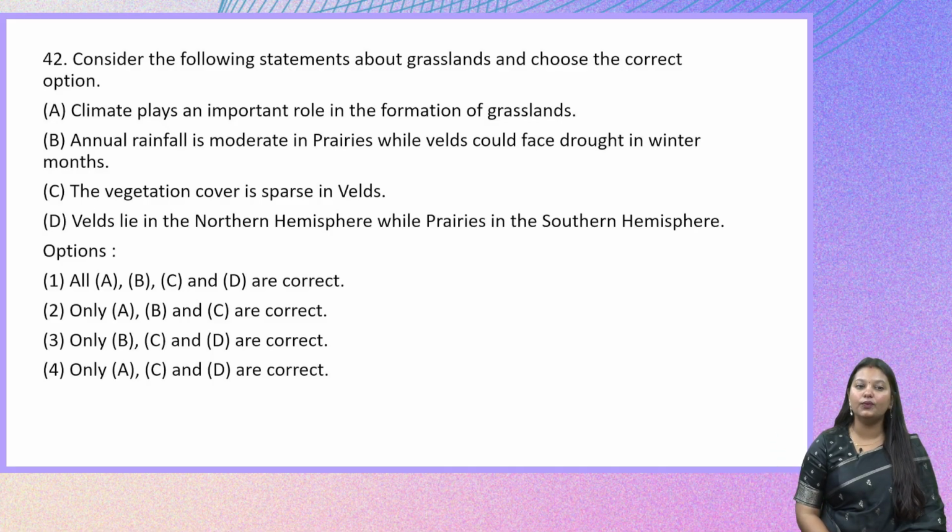Statement B: Annual rainfall is moderate in prairies while velds could face drought in winter months. Third: the vegetation cover is sparse in velds. And statement D: Velds lie in the northern hemisphere while prairies lie in the southern hemisphere. If you remember the correct location distribution of the grasslands, you will be able to answer this question very easily.